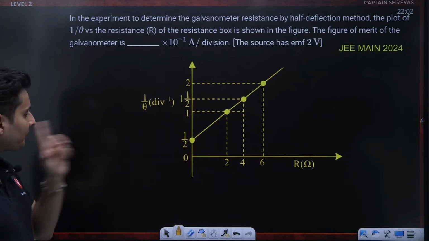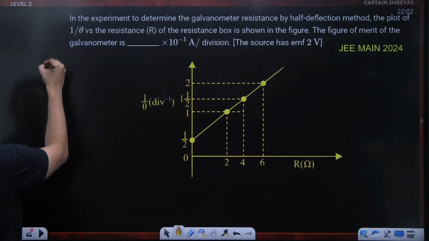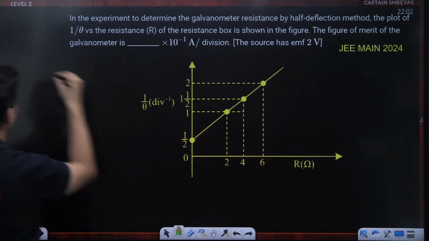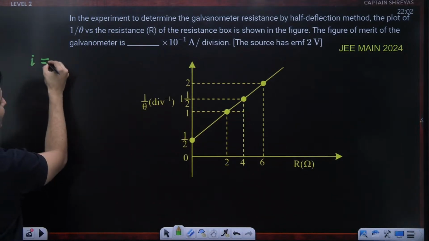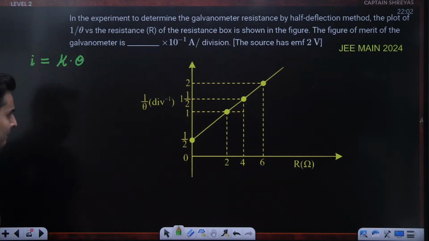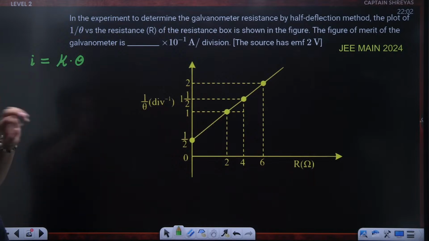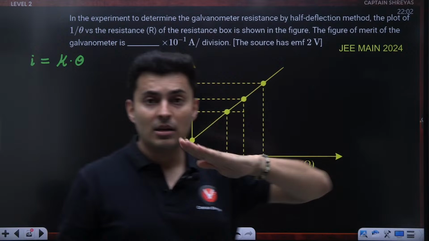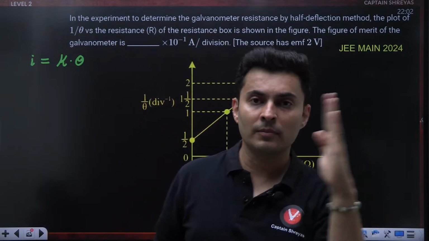Okay. Remember, current is basically that figure of merit into theta. So current is proportional to theta. Remember, in a galvanometer, more the current, more the deflection.